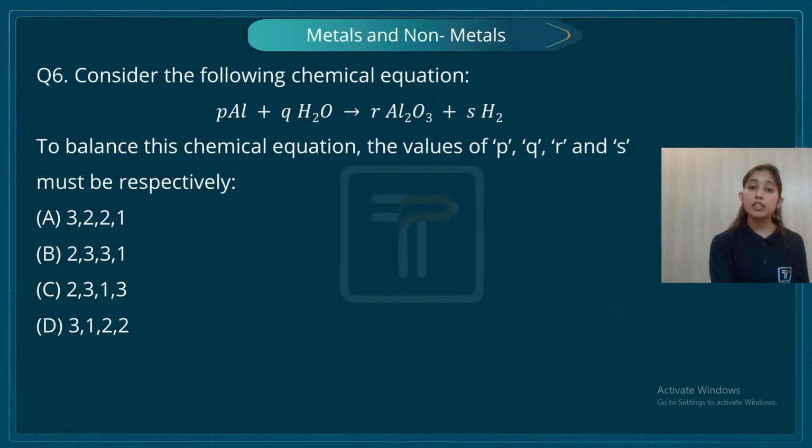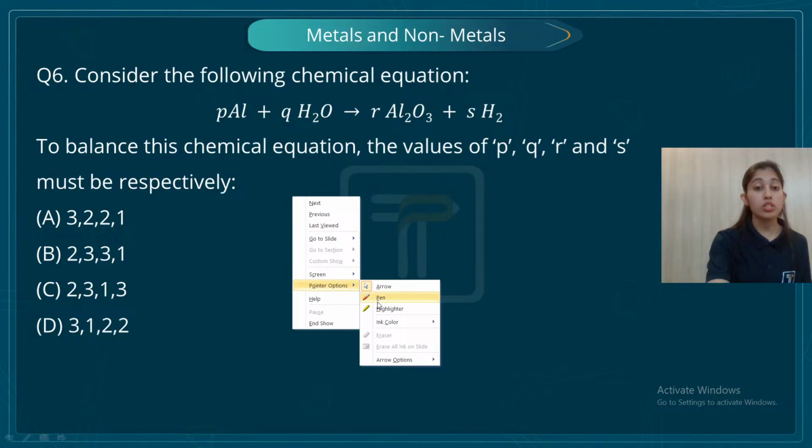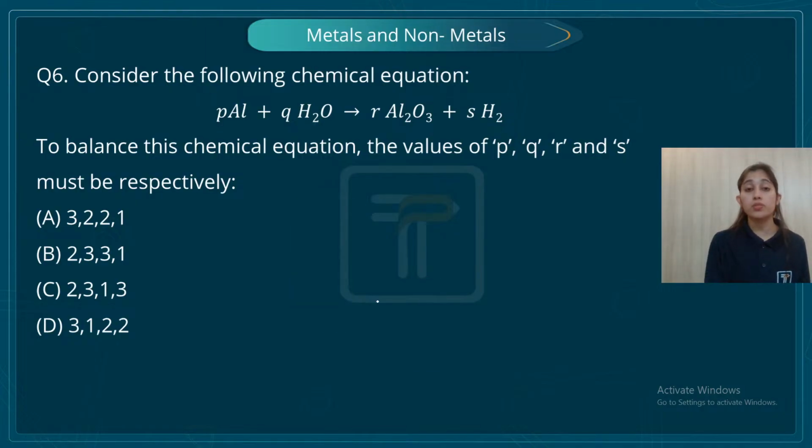Now, again, consider the following reactions. I don't know what is P, what is Q, what is R, and what is S, right? Aluminum is combining with water to form aluminum oxide. So what I have to do, students? Again, I have to balance this chemical equation. Up till now, what you have observed is that questions regarding balancing equations are showing up, right? So now let's first balance this equation.